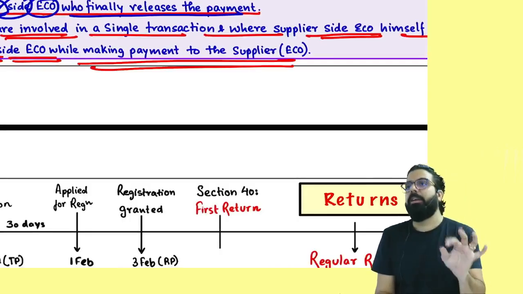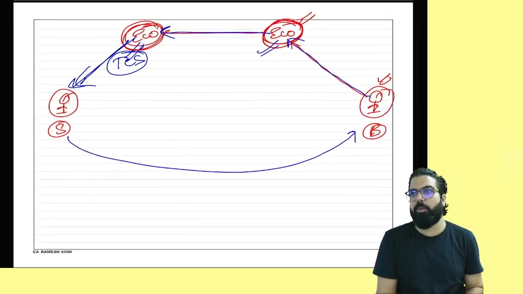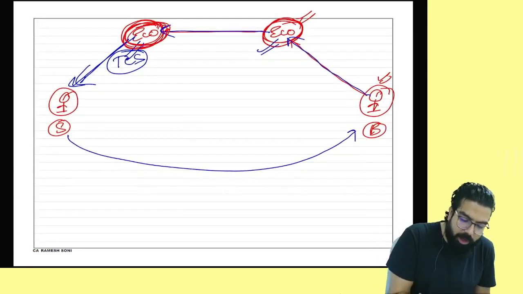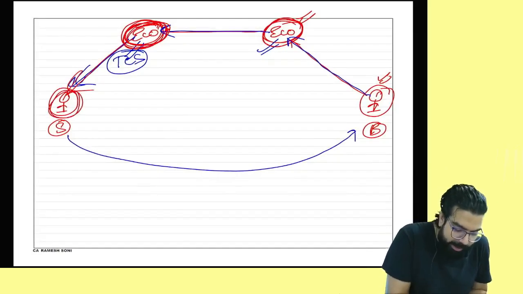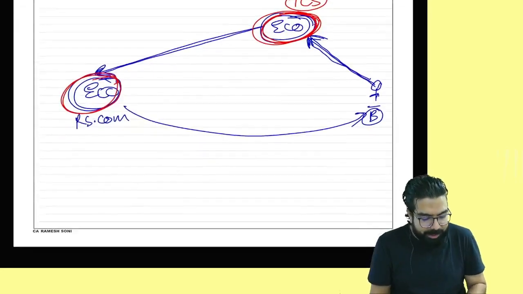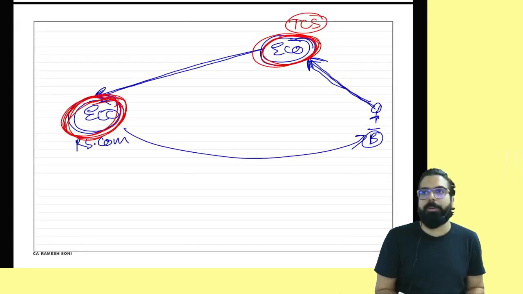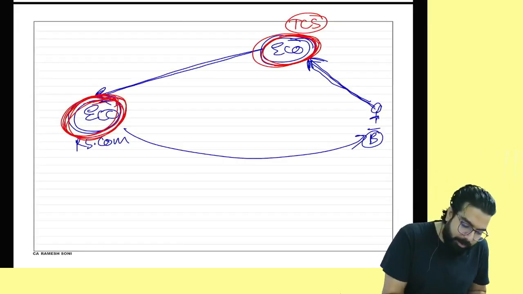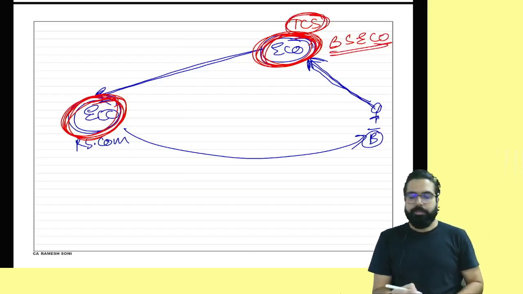Everyone, what is the difference between the above one and the second one? Here, the e-commerce was not the supplier. The e-commerce sent the order to me. I was the supplier, so he did the TCS. In the second example, I am only the supplier and I am only the e-commerce operator who is going to dispatch. Then the buyer side e-commerce operator will deduct the TCS.